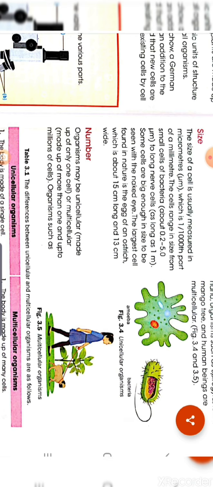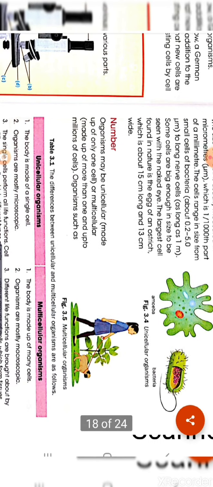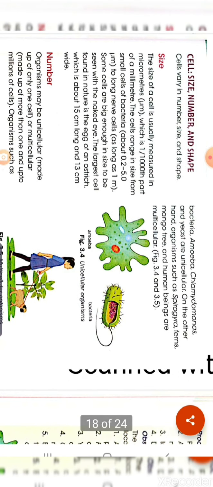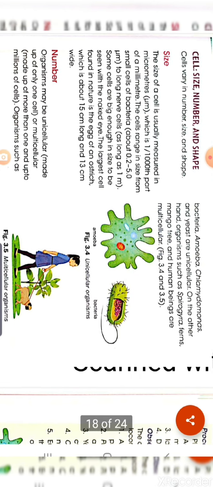The number also varies, like some organisms may be unicellular and some organisms can be multicellular. Unicellular organism means it is made up of only one cell. Uni means one. Multicellular means it is made of more than one, up to thousands to millions of cells. Amoeba and bacteria are some unicellular organisms, that means they are single-celled organisms. Multicellular organisms are fish, dogs, cats, humans, plants.